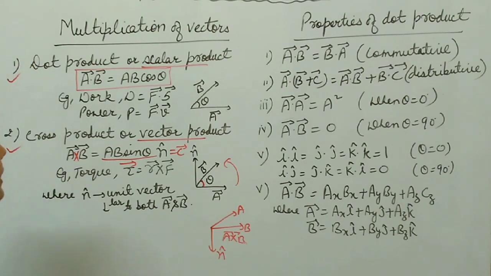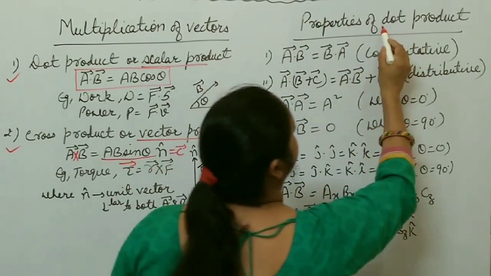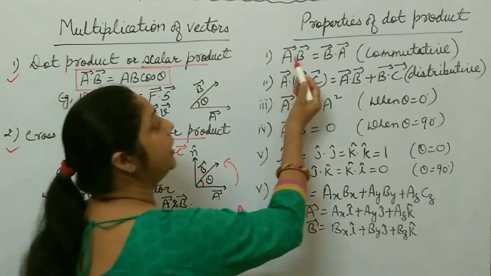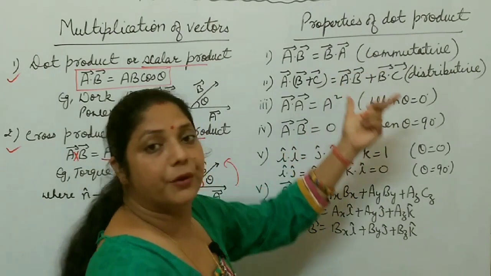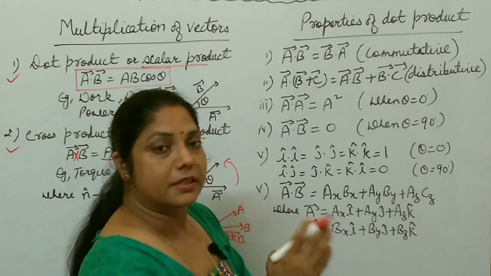Let us discuss one by one. First, I'm going to discuss the properties of dot product. Number one, A dot B is equal to B dot A. It means dot product follows the commutative law. A dot B is equal to B dot A.